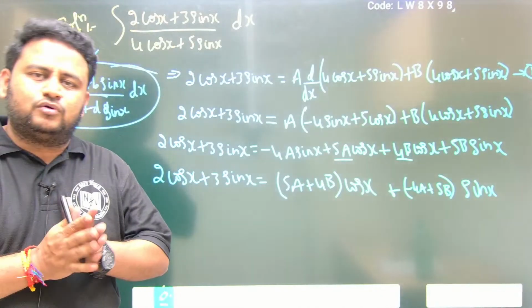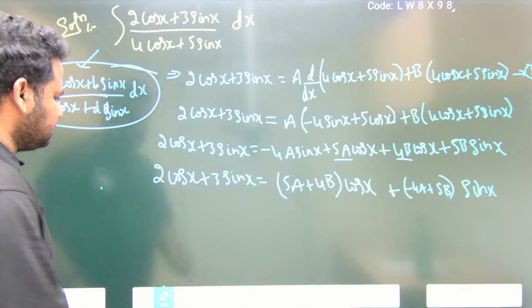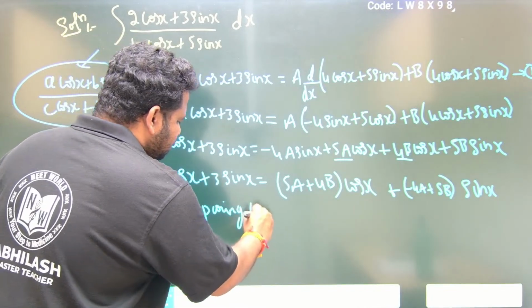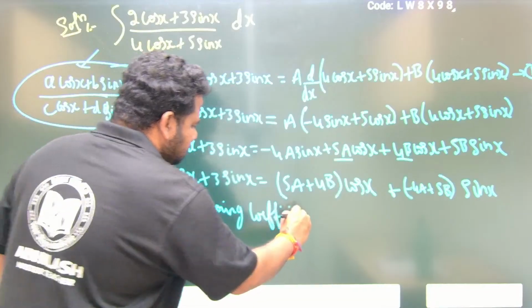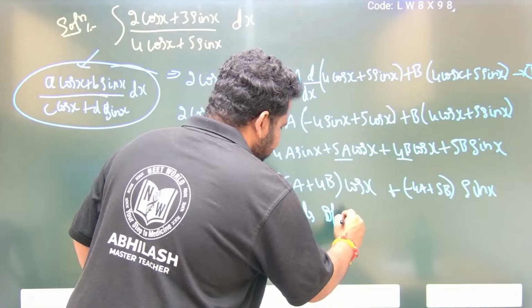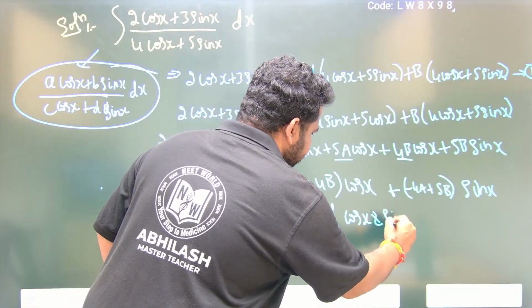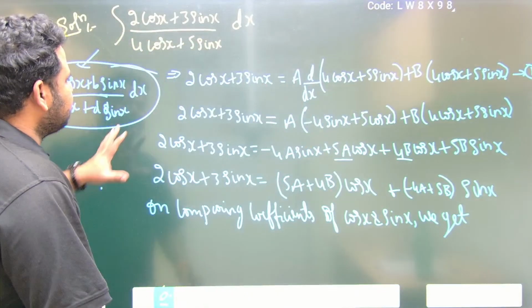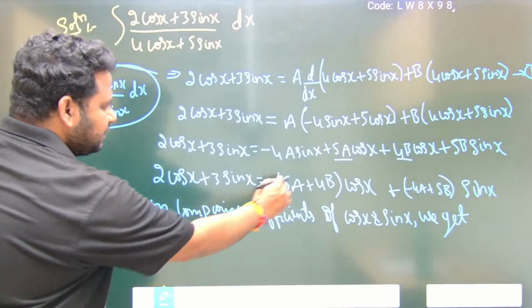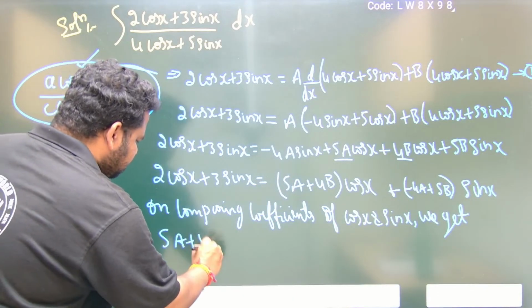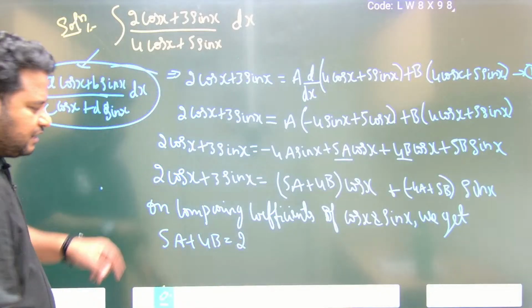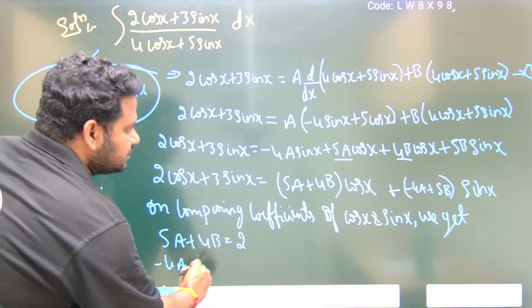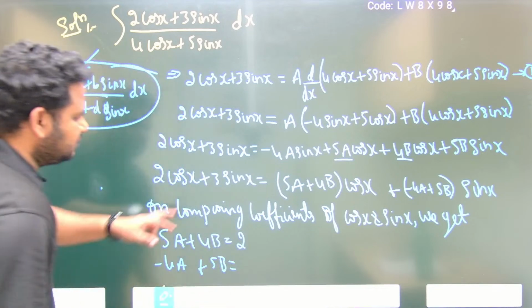Now what do we have to do? I am comparing the coefficients of sin x and cos x. On comparing the coefficients of cos x and sin x, we get 5a plus 4b is equal to 2, and minus 4a plus 5b, the coefficient of sin x, is equal to 3.